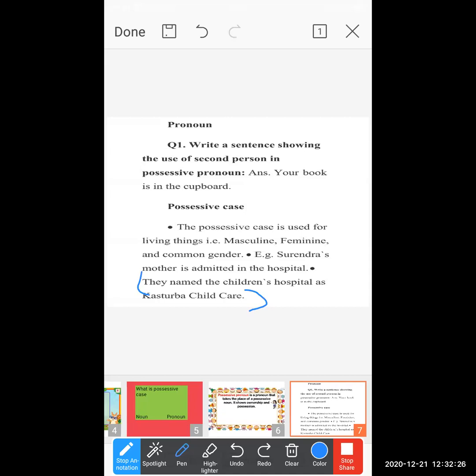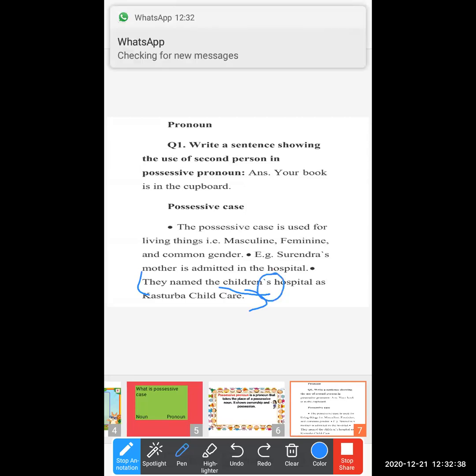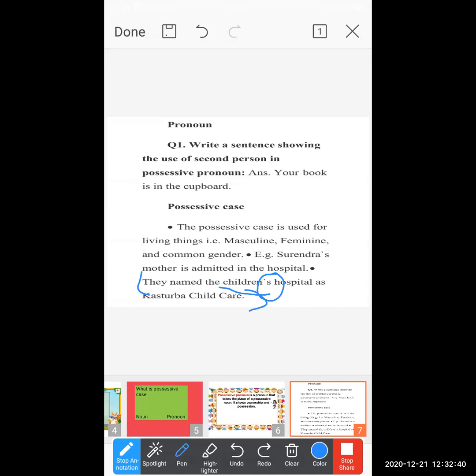So here also you can find the children's hospital. They are talking about the children's hospital, so here also you can find apostrophe s. Okay. To whom you are talking about, to whom you give the information, that particular person's name should come with the apostrophe s. Okay, remember this thing.